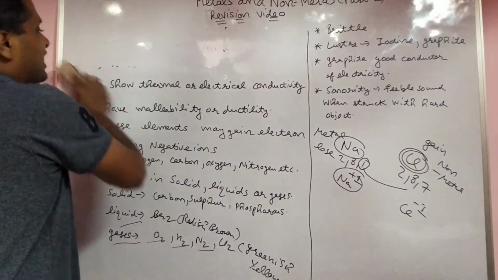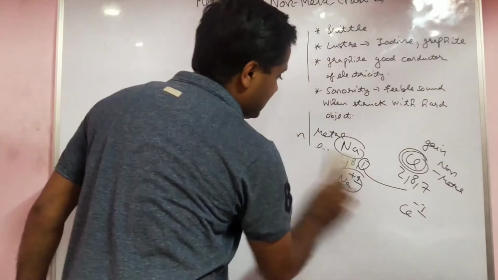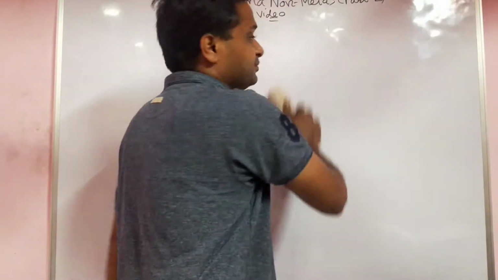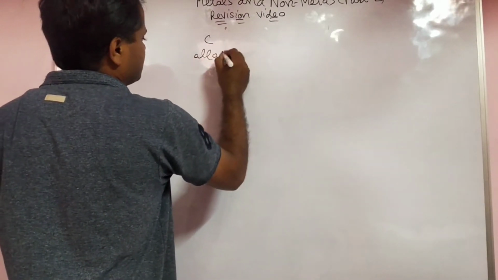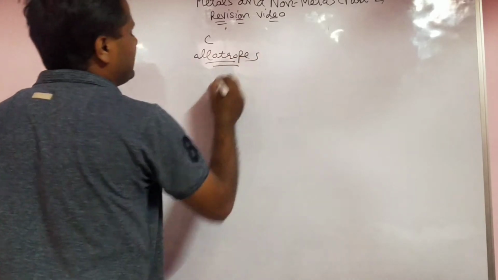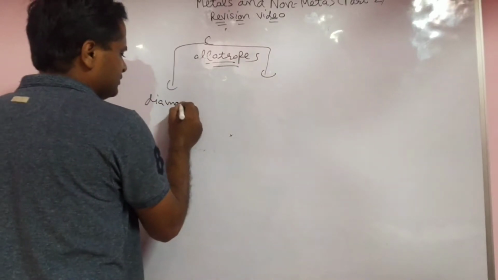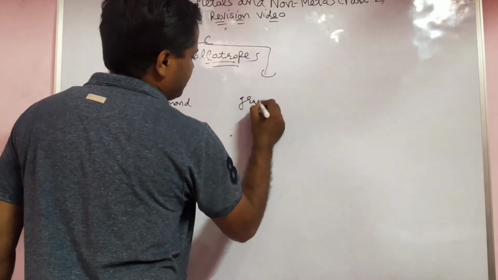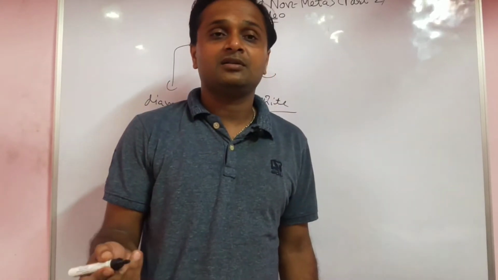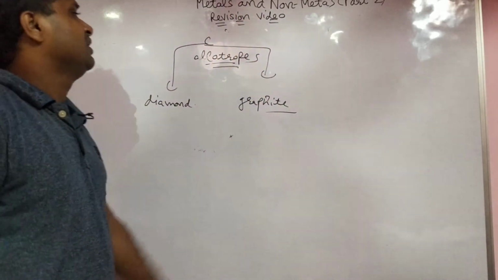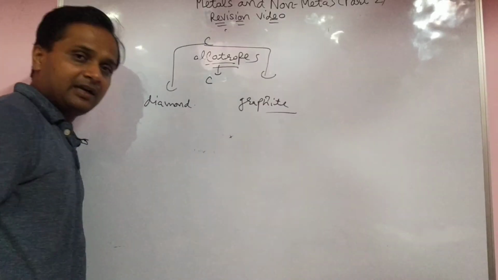Now we see graphite and diamond. Carbon has two allotropes. Allotropes means they have two forms: one is diamond and one is graphite. And one more is Buckminsterfullerene. But now we see only the diamond and graphite allotropes. Allotropes means they are made from carbon only, but their structures are different.